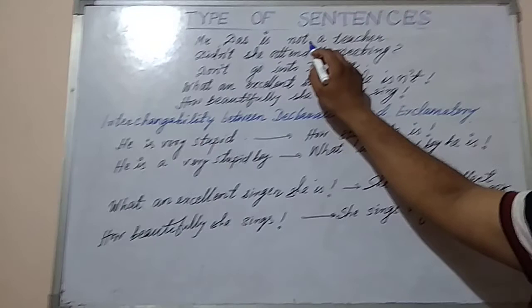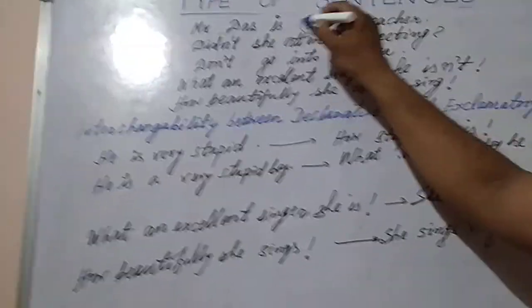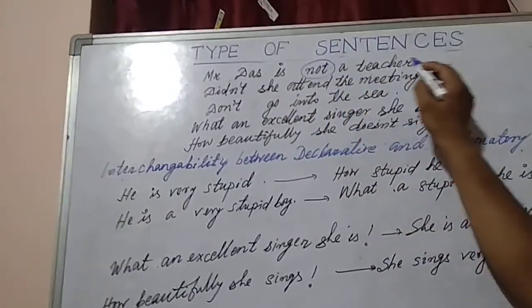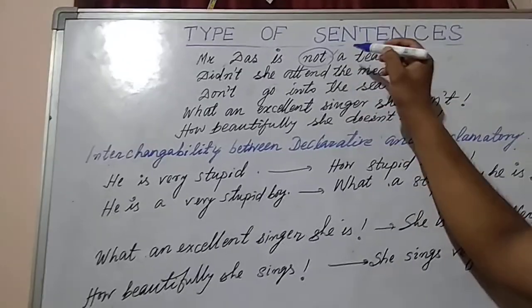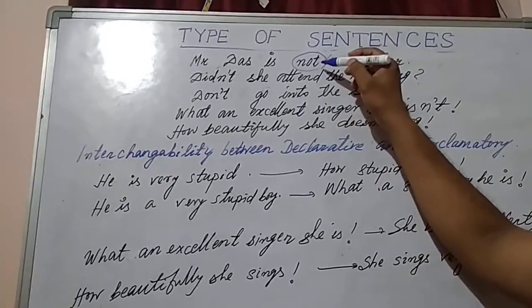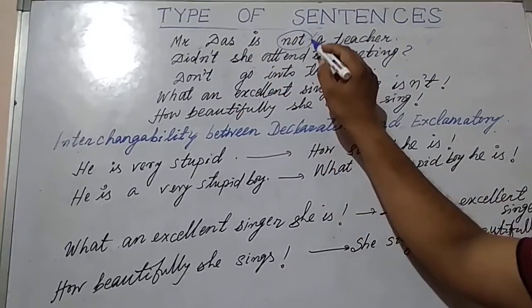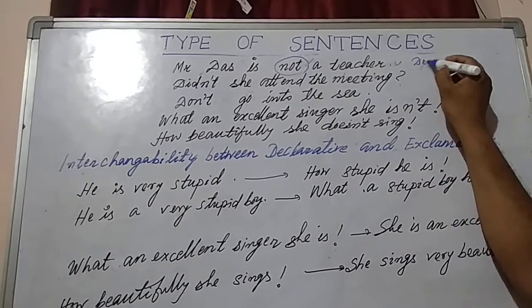Mr. Das is not a teacher. You see here, we make it negative. If we omit it, Mr. Das is a teacher, it is declarative, but here we used not. So it changes to negative sentence. Mr. Das is not a teacher. It is a declarative one.